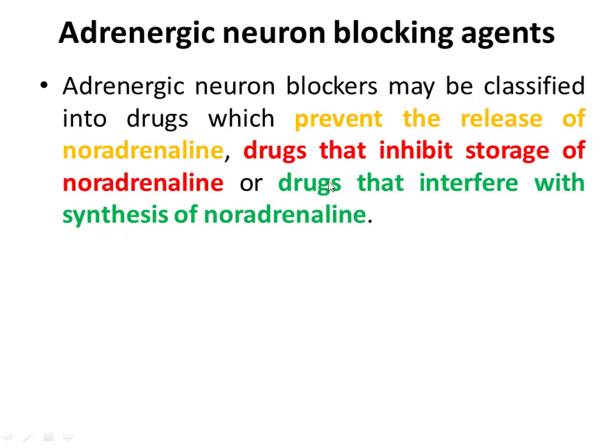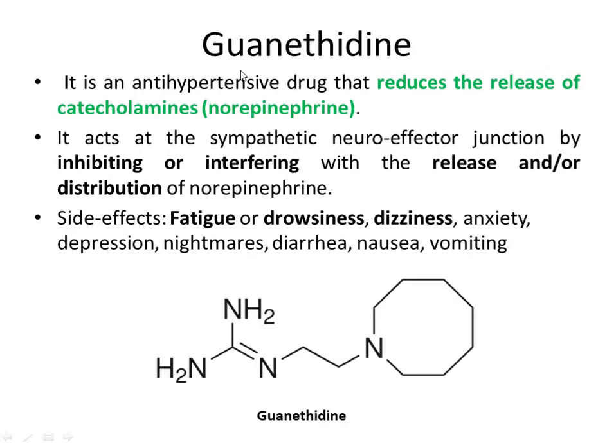And drugs that interfere with the synthesis of noradrenaline, meaning incomplete or limited noradrenaline synthesis takes place when adrenergic neuron blocking drugs are given. First drug is guanethidine.